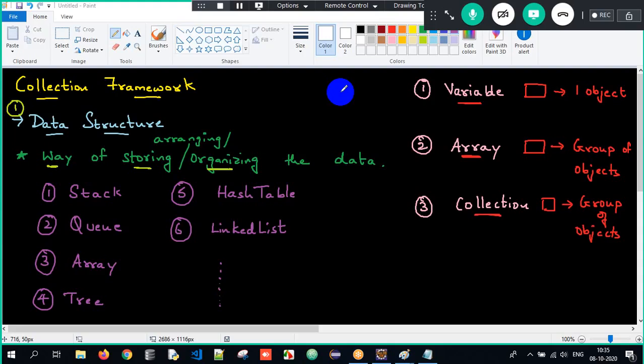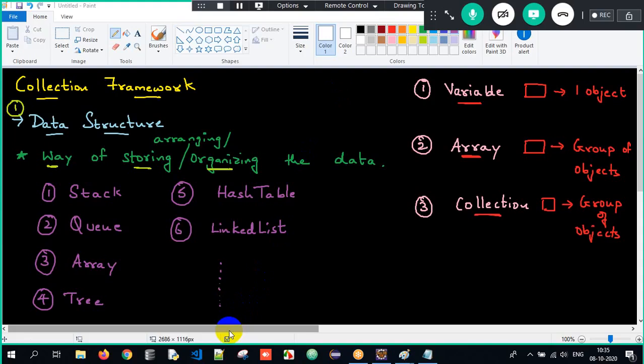It's a way of storing the data here. And the famous data structures are stack, queue, linked list, hash table, graph, binary tree, array, and so on. You name it, we have so many data structures. But we need to understand what is a variable, array, and collection. Variable, array, and collection are all containers, meaning a repository for storing. But a variable can store only one object, but array and collection can store a group of objects.